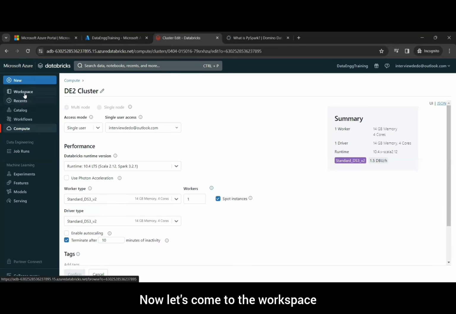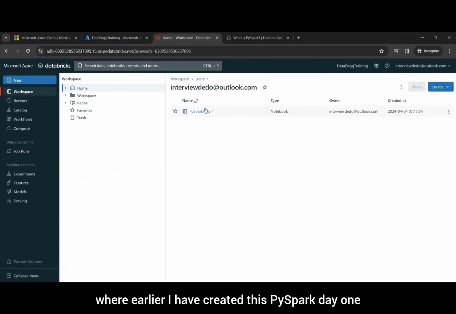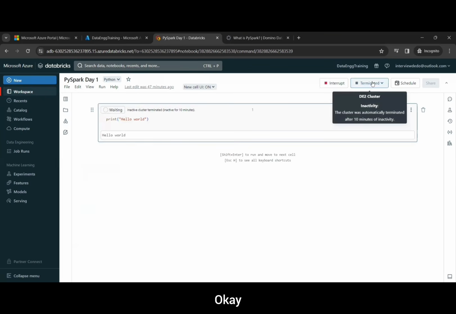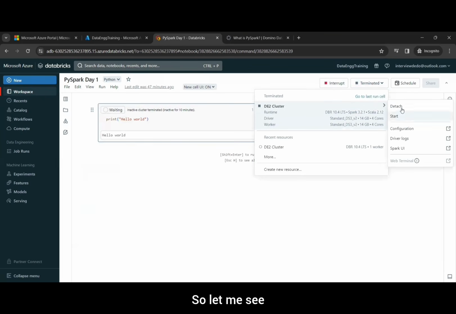Now let's come to the workspace where earlier I created this PySpark D1. You can create the notebook, and I will show you how to create it. That's not a problem. I have just created one, and I have written a hello world program here. I'm just running it. The inactive cluster got terminated. Okay, so let me see.